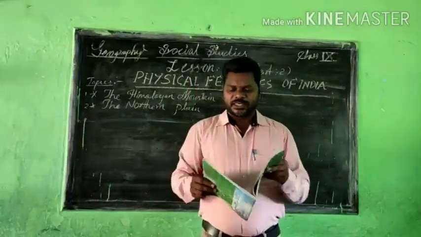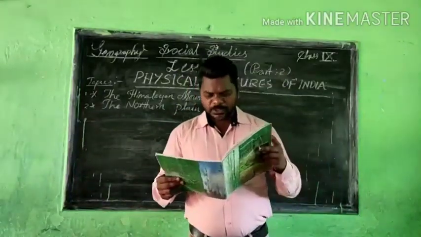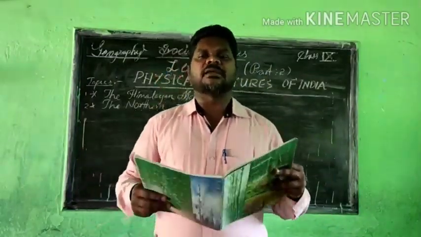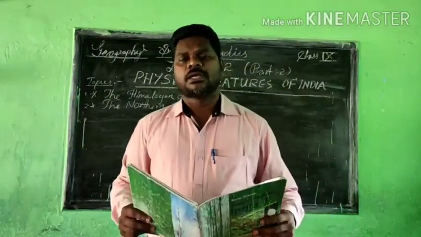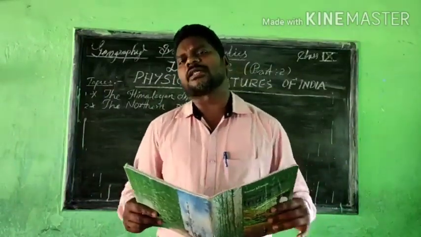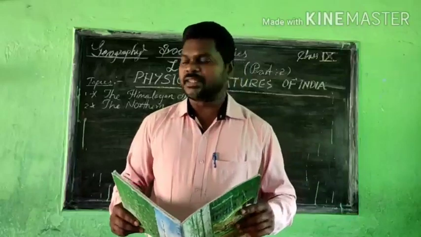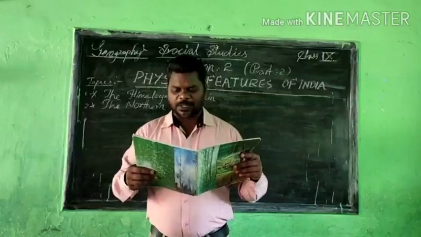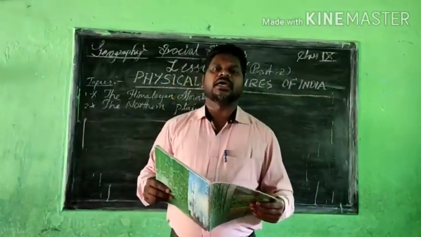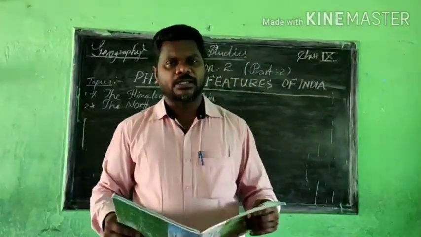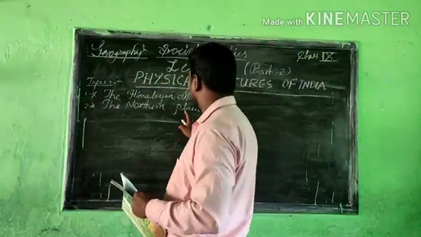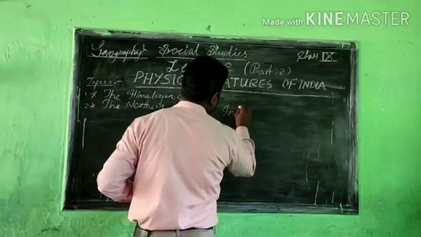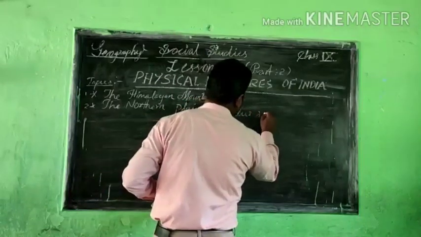Here we can understand that in this area we mainly see the main Indus River, and there are so many tributaries, small rivers, joined with the Indus River. A larger part of this plain is now lying in Pakistan. This is the Northern Plain, and mainly we can see the Indus River.